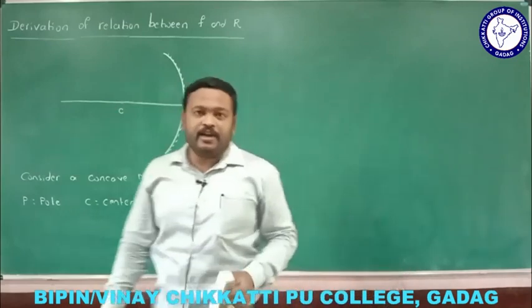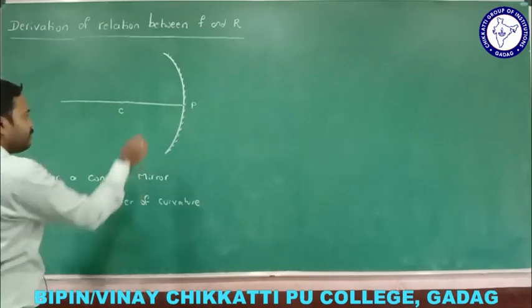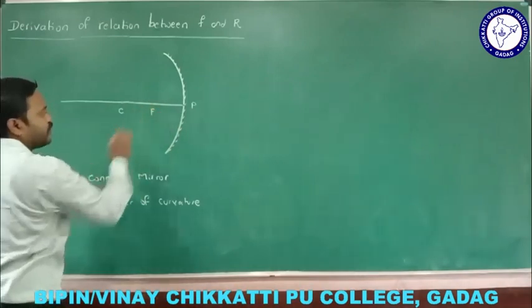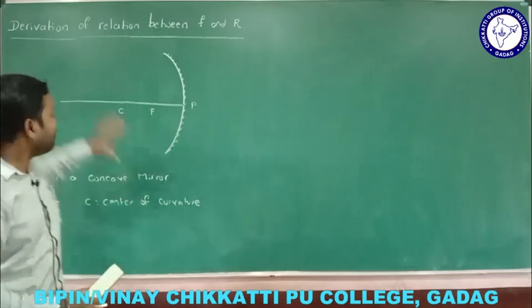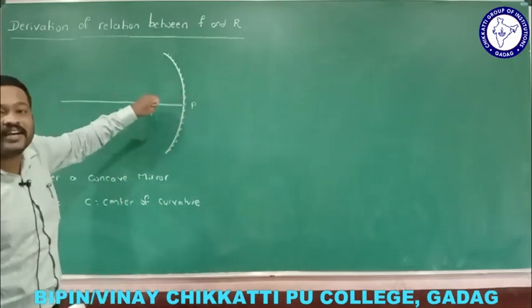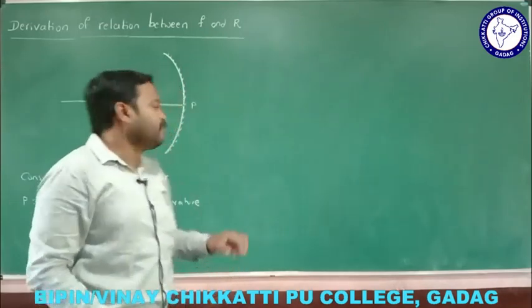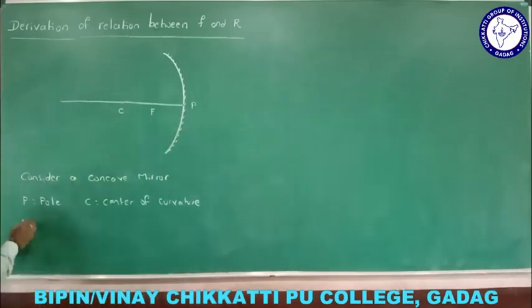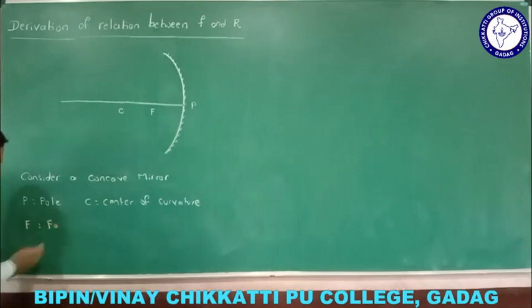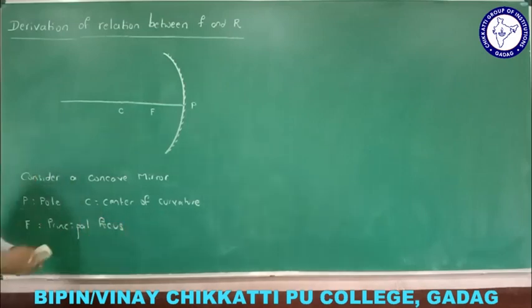Now let me get where actually the focus is. Let me take it here. This point is called the focus. Why is it called focus? If parallel rays of light fall on the concave mirror, they converge at a point, and that point is called the principal focus, and we denote it by capital letter F. Capital letter F is the principal focus, or simply we can write it as focus.